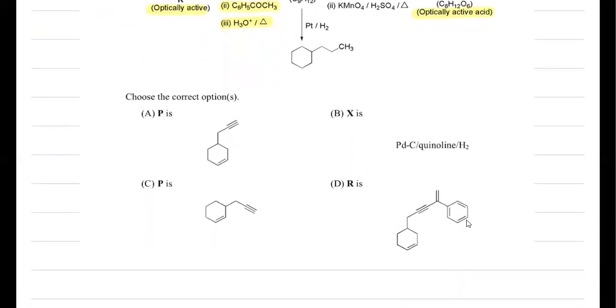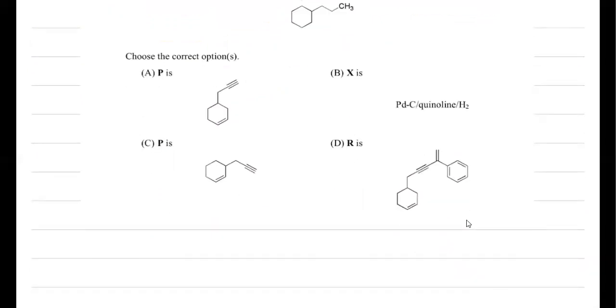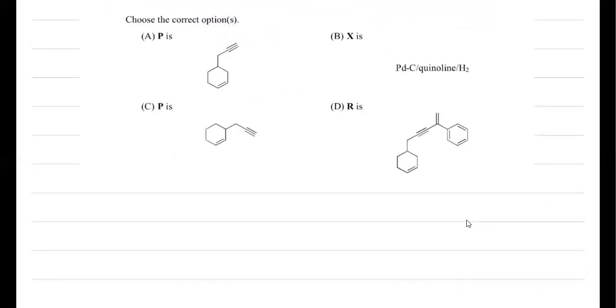In the options, we have two options for P. This is one, this one, and this one. So we have to assume any one of them first and then proceed with the reaction. If it satisfies the conditions, that will be the answer. So I'll assume that P is the first compound given in option A. This is our assumption. I'm not sure whether it is the answer or not. So I've assumed this is P, and if this is P, then it is treated with NaNH2 first.